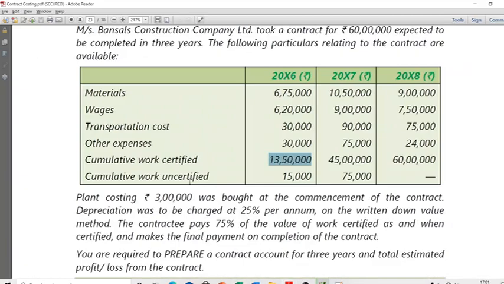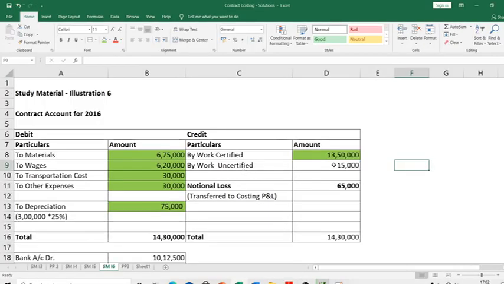Now, obviously, there is some work that has happened but not been certified. They have given that as 15,000. Whenever the question tells us the work uncertified amount, we directly take that as the cost. We understand work certified is in selling price terms, while work uncertified is in cost terms. So when they give this here, you don't need to question anything. This is the amount of cost incurred towards work which has happened but not been certified, so it has to be removed. So we'll directly take it. Come here, work uncertified.